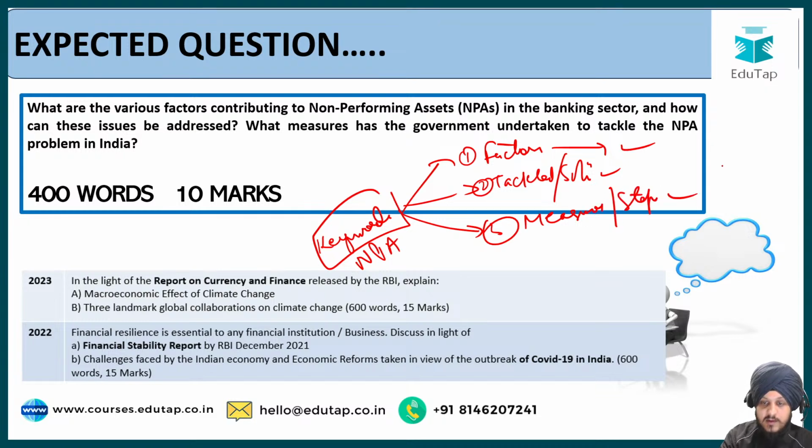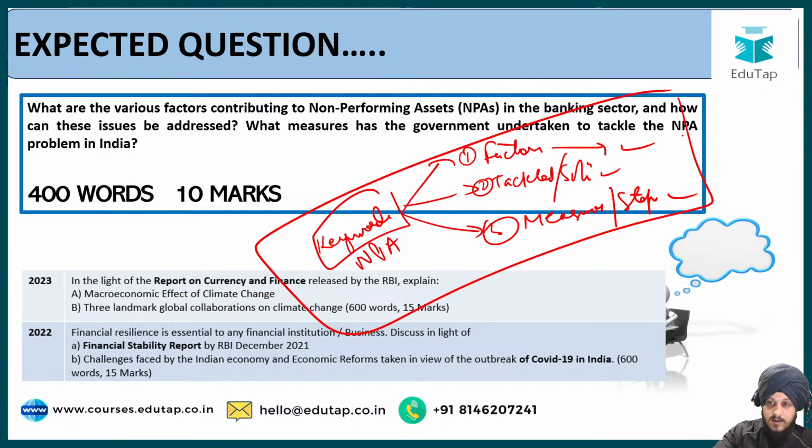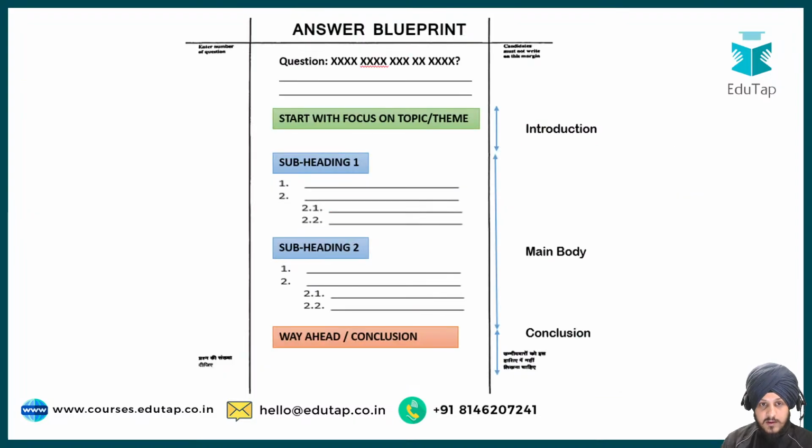This is how we are going to divide our answer while writing it in the comment box, and also when you write it in the examination. That's how you have to identify the keywords, and then break down the answer. Now let us go through the answer blueprint that you need to follow while writing your answer. You have to divide your answer into introduction, the body, and the conclusion. Introduction should be around 10 to 12% of the total word limit, and the same word limit rule applies to the conclusion part also.